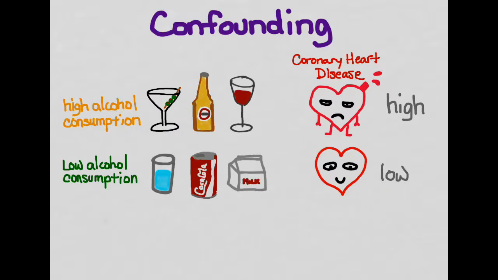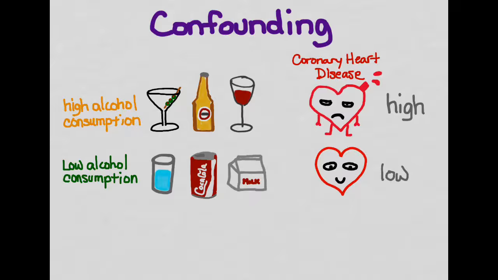Okay, so say we do the study, and we find that the higher alcohol consumption group has high incidence of coronary heart disease, whereas the low alcohol consumption group has low incidence of coronary heart disease. And so we want to say, in this case, the relative risk is high for alcohol consumption relative to non-alcohol consumption.